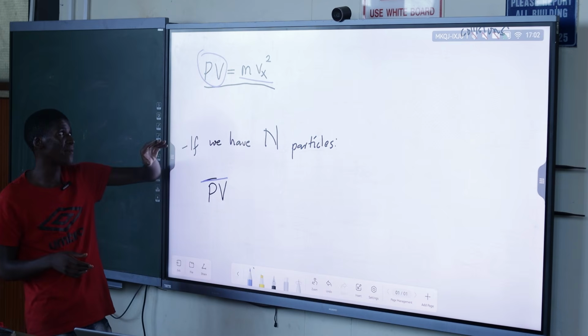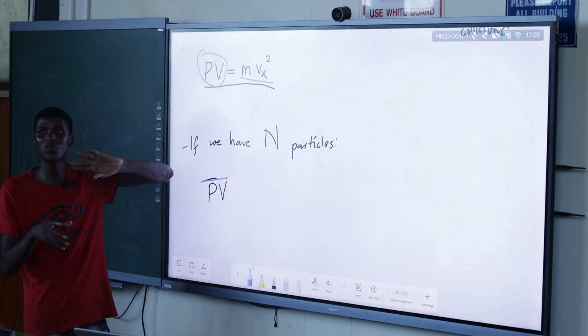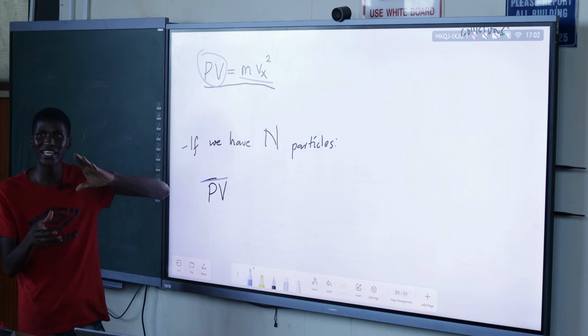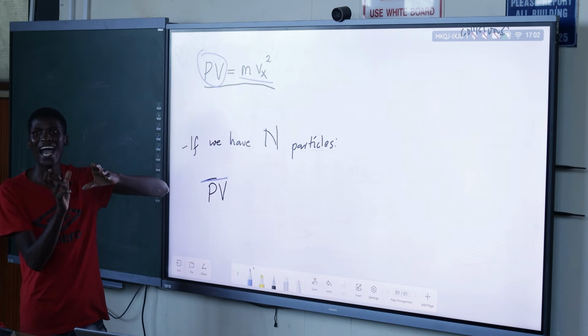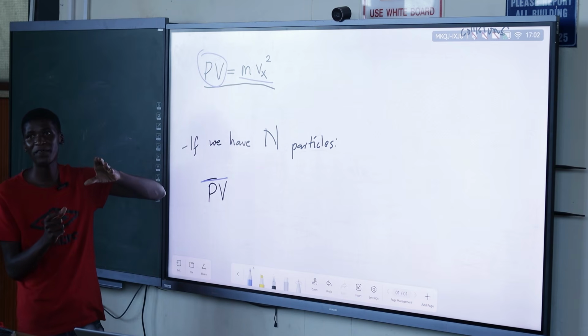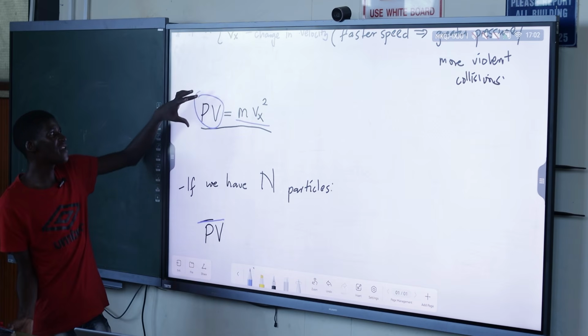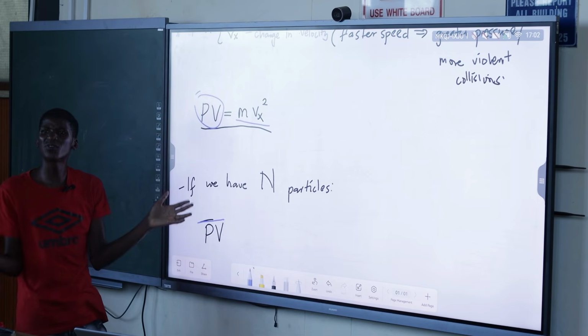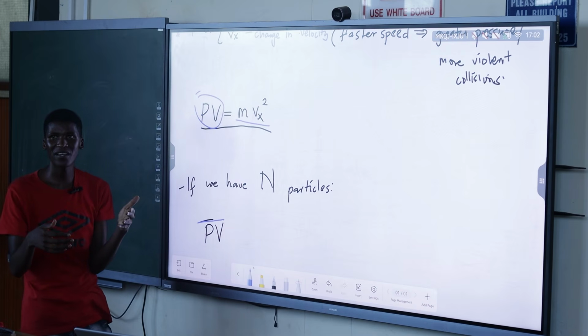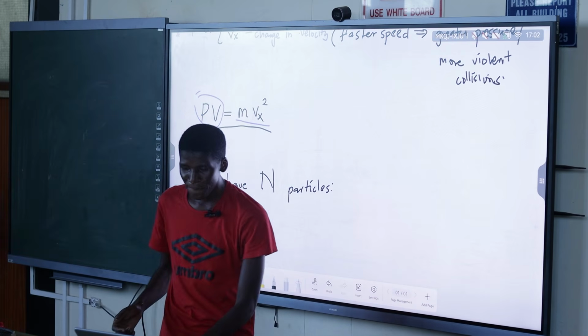The collision will be the same. So we are not taking all the particles, because realistically they don't all behave that way. But we are taking the average of those that are exhibiting this behavior. So this PV is just for one particle, and once we take the average, we add them all together, by mathematics.